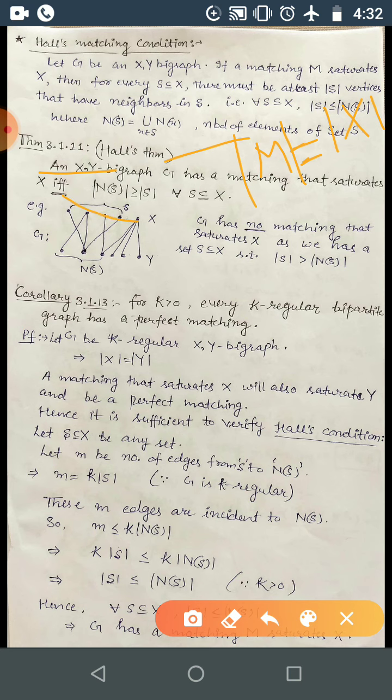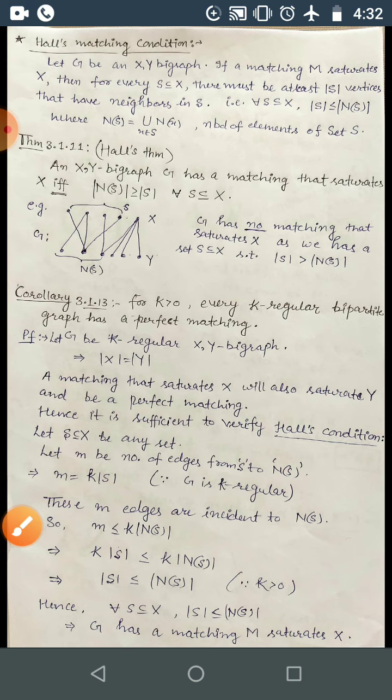if and only if for all S subset of X, the cardinality of S is less than or equal to its neighborhood cardinality. That's it. So this is an if and only if case, it should hold both ways. You can consider this G as a graph to check whether this is true or not. So here you can just consider an XY graph.